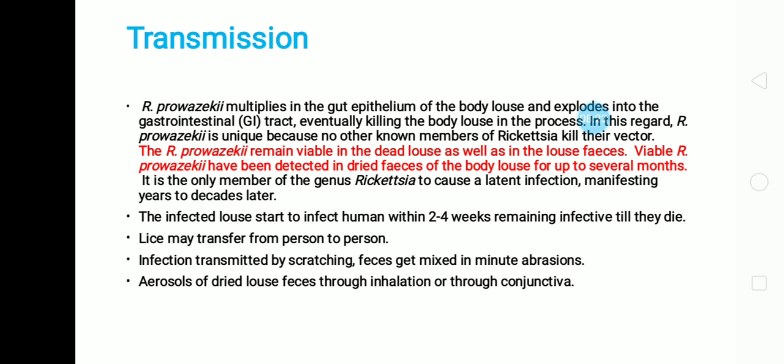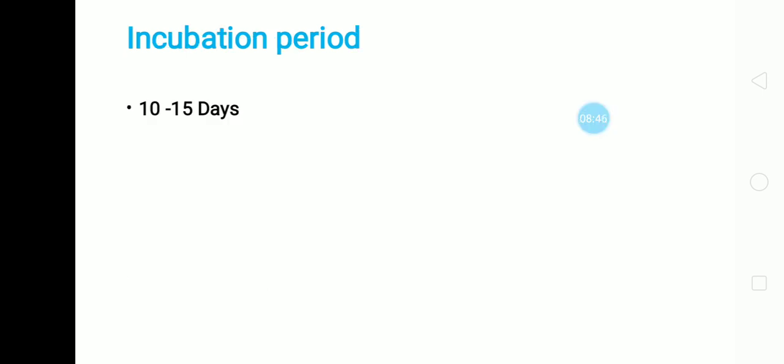But the dried body parts as well as feces content form aerosols, and aerosols may enter another person through inhalation or through conjunctiva. In this way, transmission of rickettsia occurs.